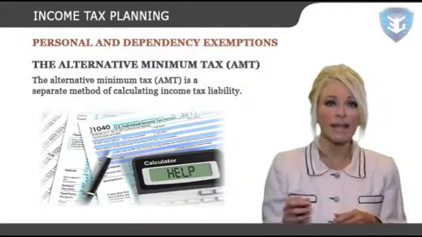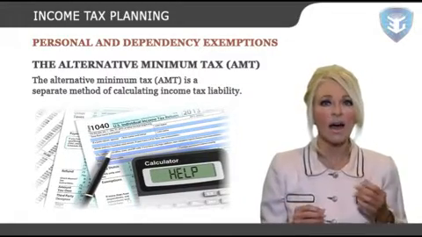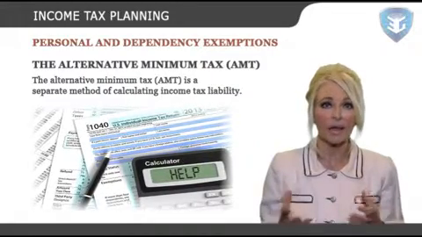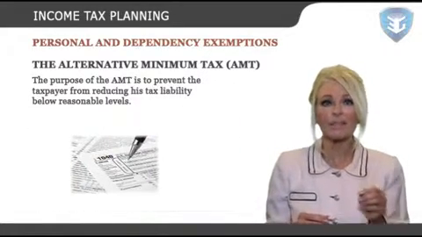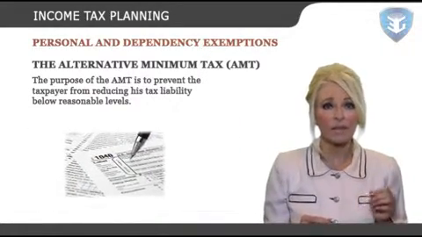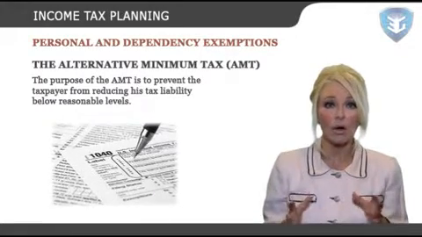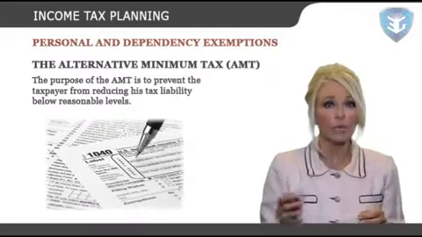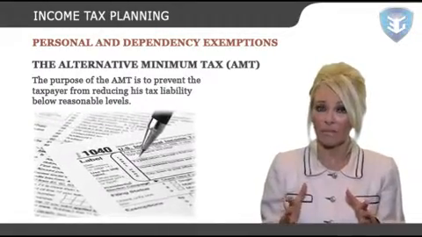It applies in cases where the calculation of the AMT results in a higher tax liability than the calculation of the regular income tax. The purpose of the AMT is to prevent the taxpayer from reducing his tax liability below reasonable levels through the use of certain tax benefits targeted by the AMT rules.